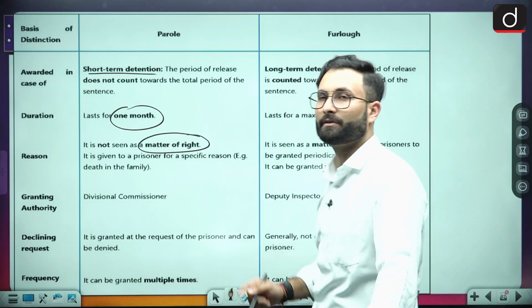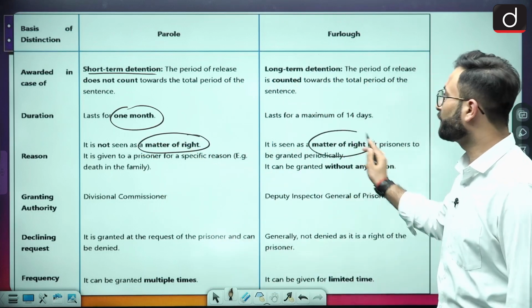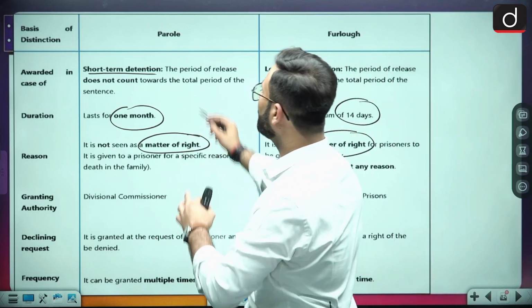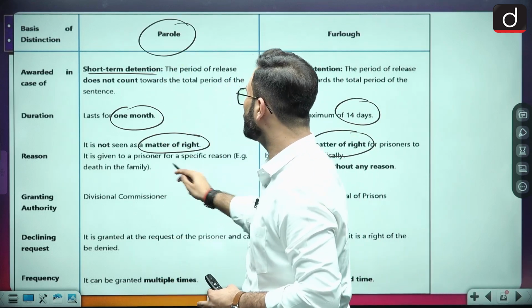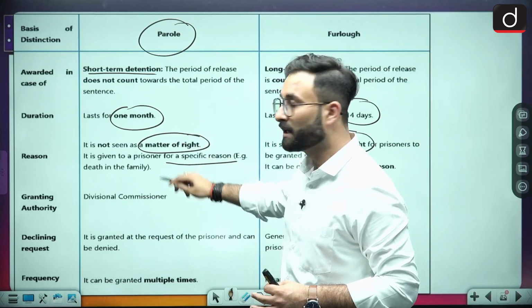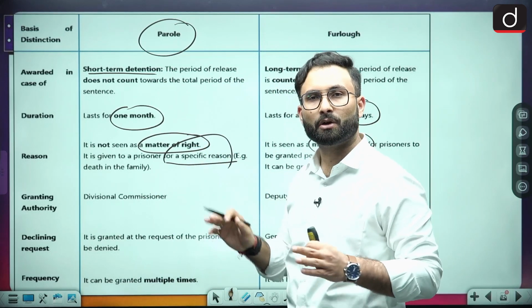It is not a matter of right. When we talk about the furlough, it is a matter of right. Okay, it is a maximum of 14 days. And when we talk about the reason in the parole, it is given to a prisoner for a specific reason, because this is not a matter of right. So for a specific reason only it can be given.